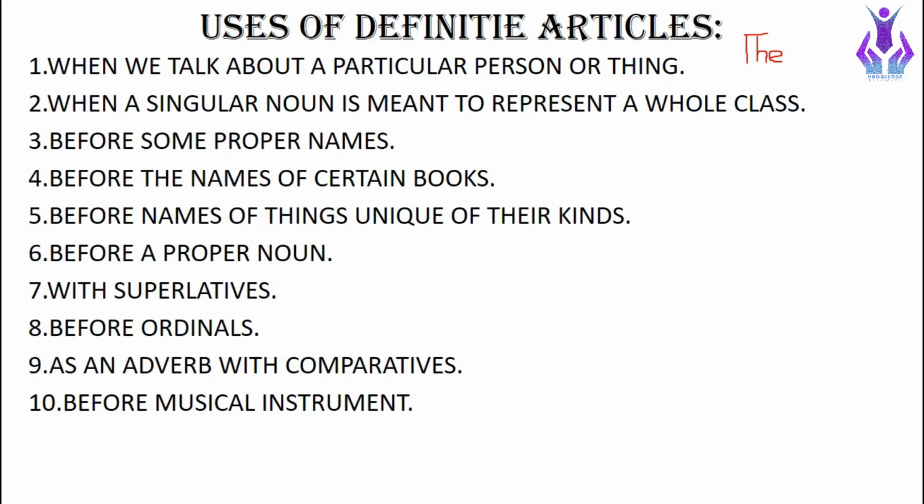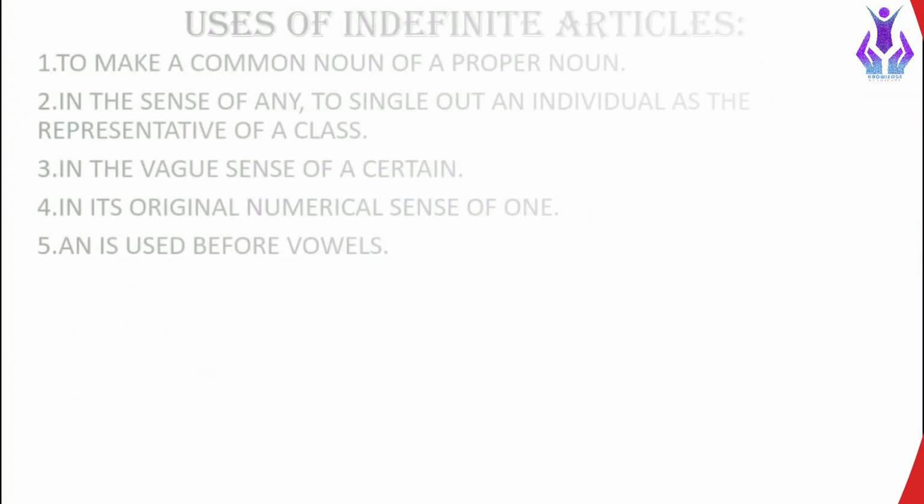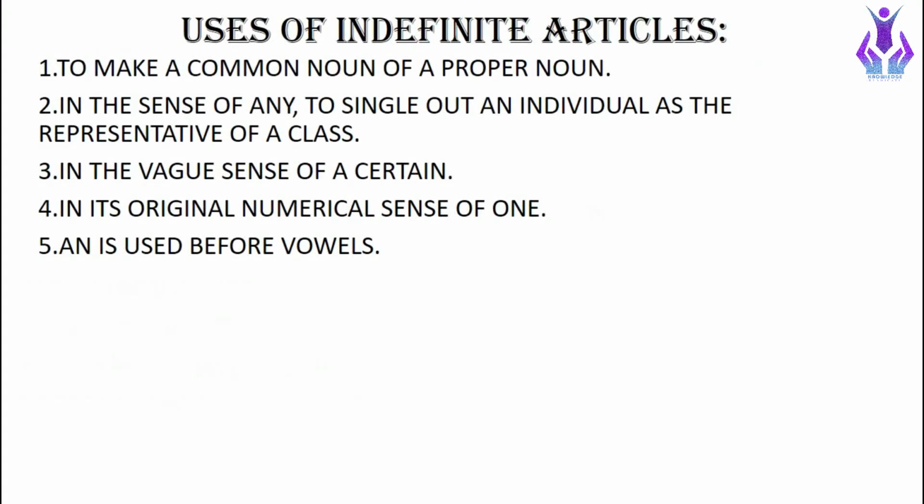The next one is before musical instruments. It is a common use of the definite article, like when we name some musical instrument, we put "the" along with them because they are unique of their own kind. For example, when we say "the flute," "the guitar," we put "the" along with them. There are many other uses of definite articles.